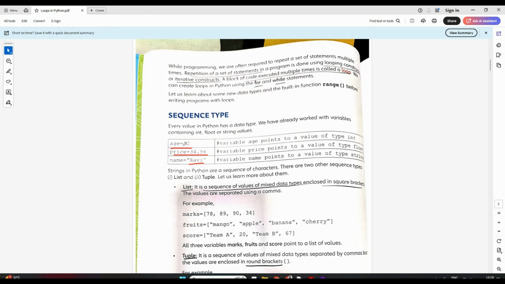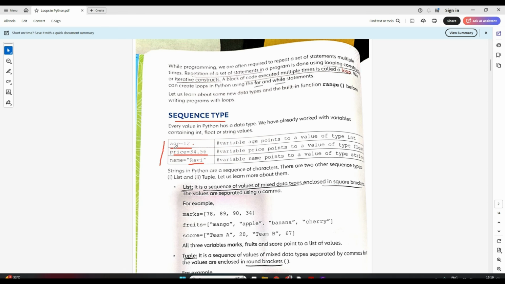Now in all this, if you see, we just have one value in our variable, one data type in our variable. But suppose we want a list of values in one variable, then we actually use a sequence. Here age is equal to 12, so I'm just storing 12 in age.